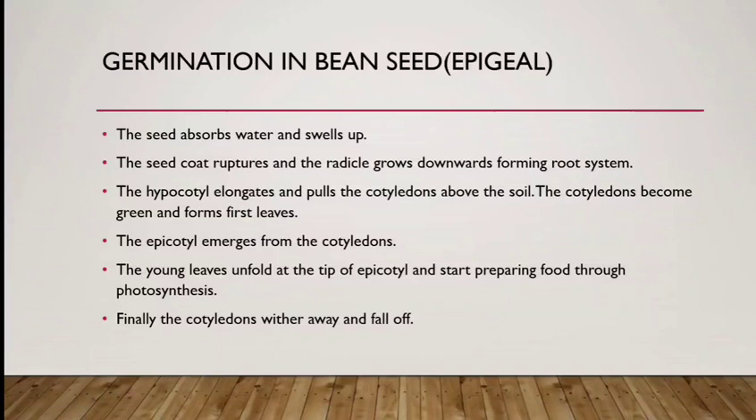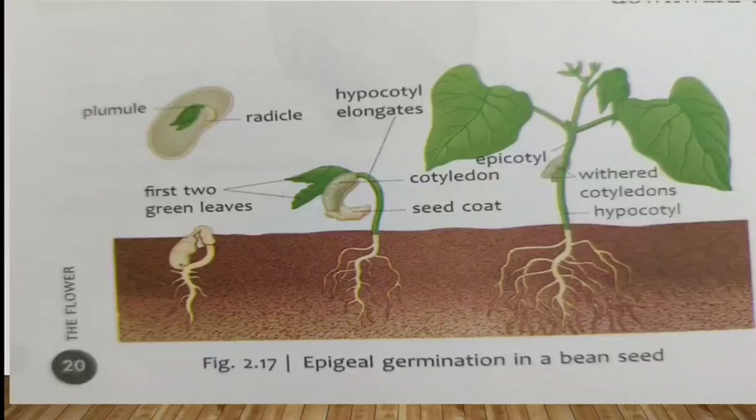at the tip of epicotyl and start preparing food through photosynthesis. Now you can see there are many young leaves which are also formed on the epicotyl, and these leaves immediately start doing the process of photosynthesis and start preparing food for the new baby plant.